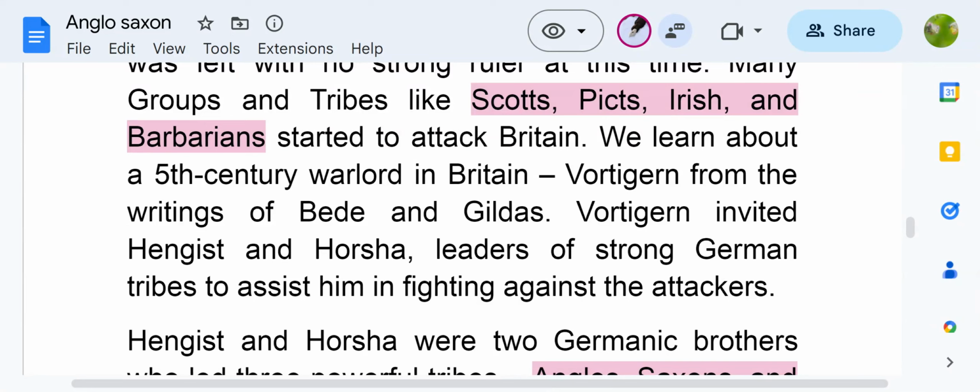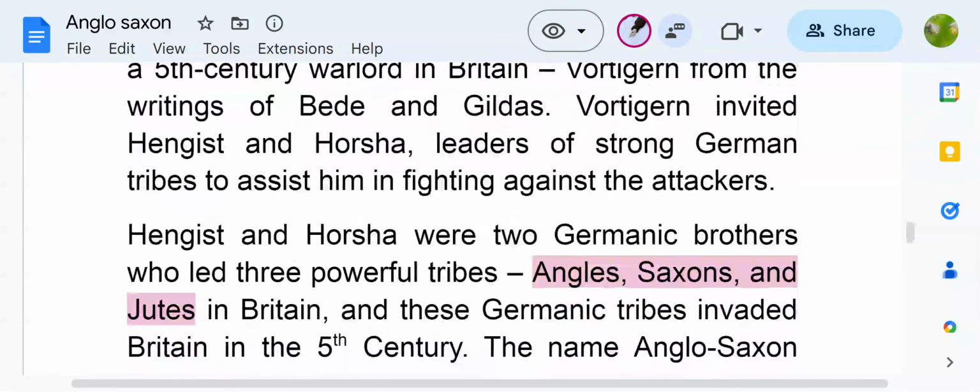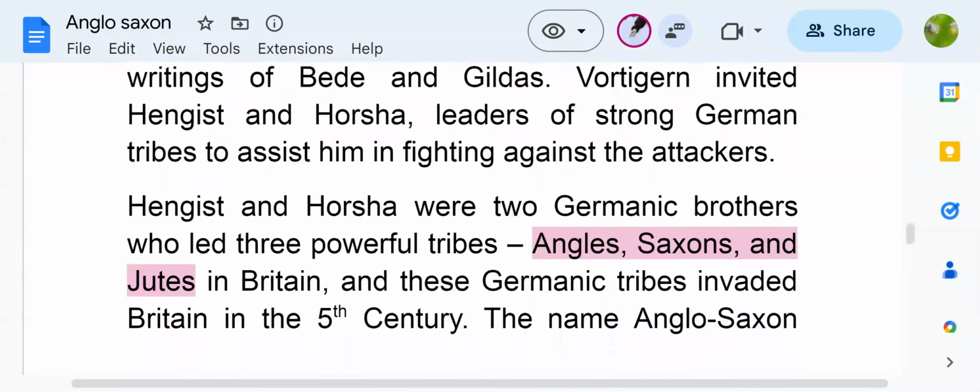And so the warlord named Vortigern tried to seek help from these two men, Hengist and Horsa, the leaders of strong German tribes. He wanted their assistance to fight against the attackers.